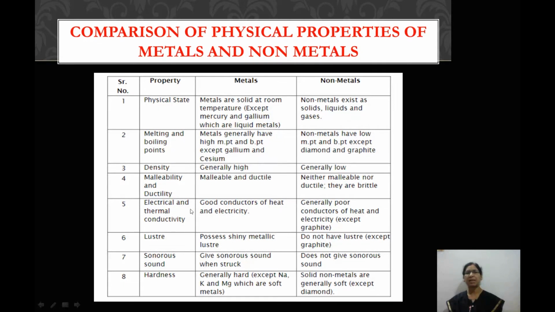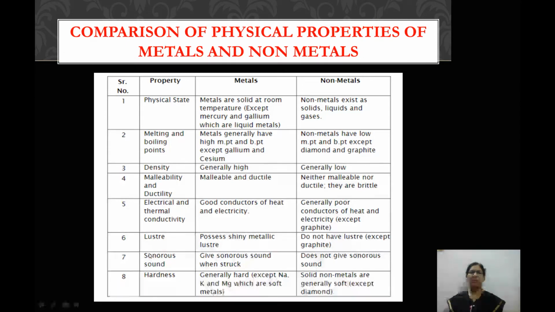Next property is electrical and thermal conductivity. So all the metals are good conductors of heat and electricity, whereas non-metals are generally poor conductors of heat and electricity except for graphite, which we can find in pencil lead also. Next property is luster, that means shine. So metals possess shiny metallic luster, whereas non-metals do not have luster except for graphite.